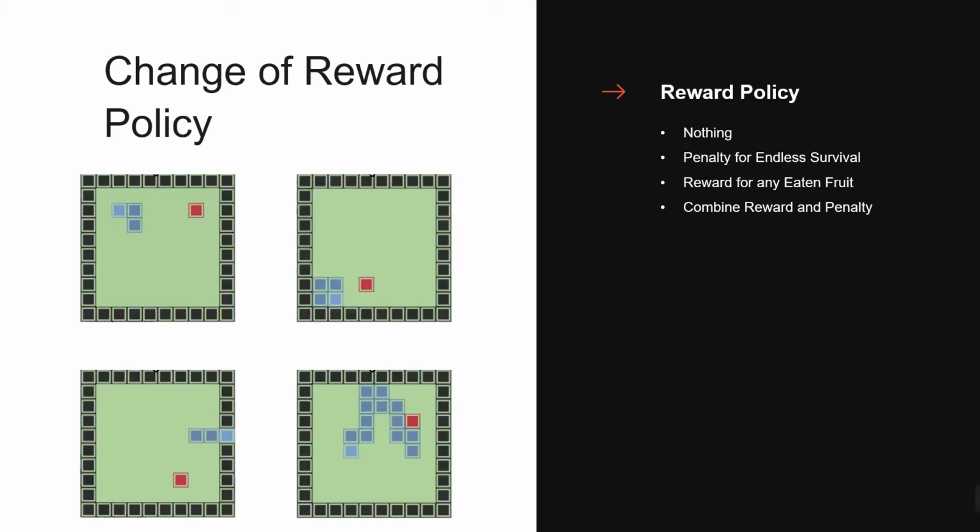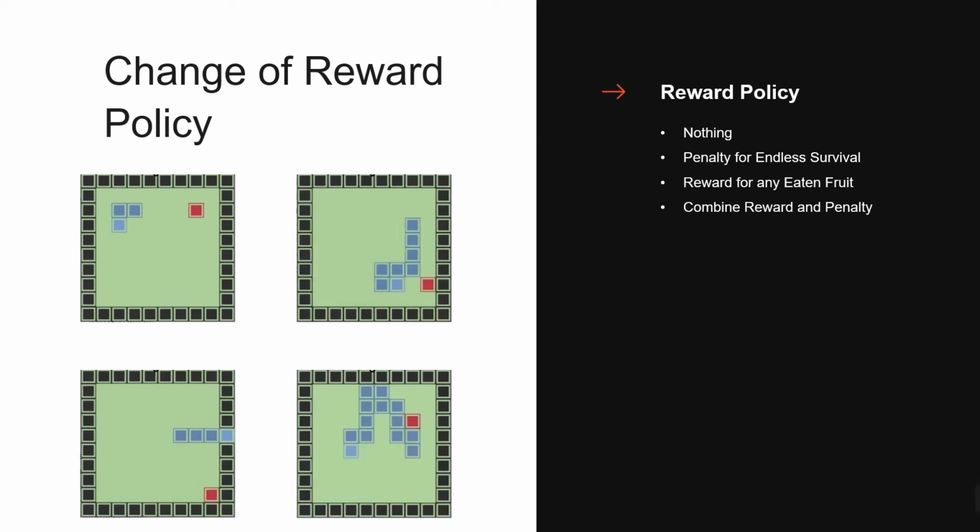The first one is simply do nothing. In this case, the snake will keep self-spinning. The snake couldn't eat any fruit, but it would survive forever. It makes sense because the agent will get punishment if the snake hits a wall or itself. The safest way for the agent to stay alive is self-spinning. In order to avoid self-spinning, we punish the snake for surviving. In this situation, the snake will hit the wall as soon as possible without eating any fruits. Survival is meaningless to it. Neither are fruits. The best way is to commit suicide.